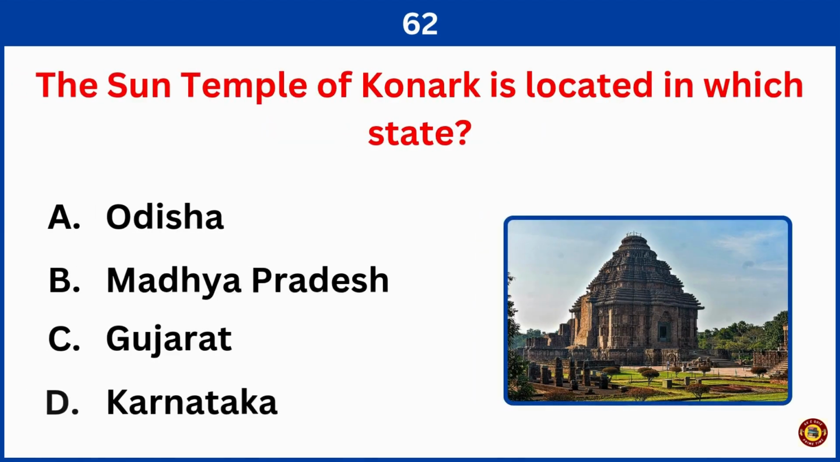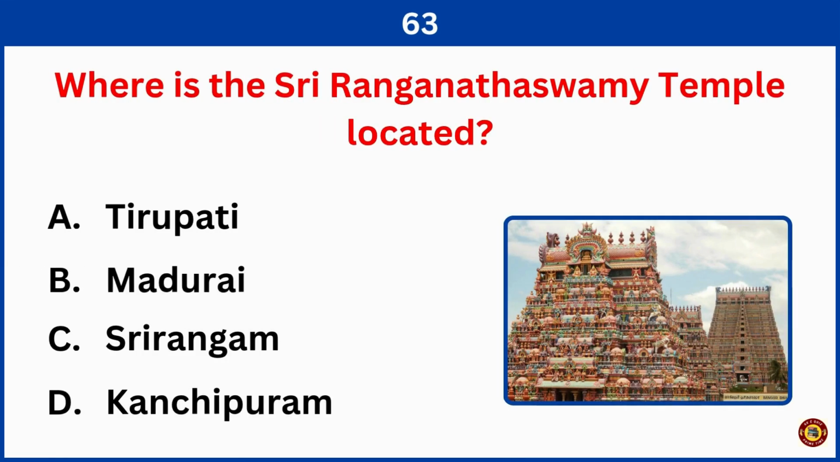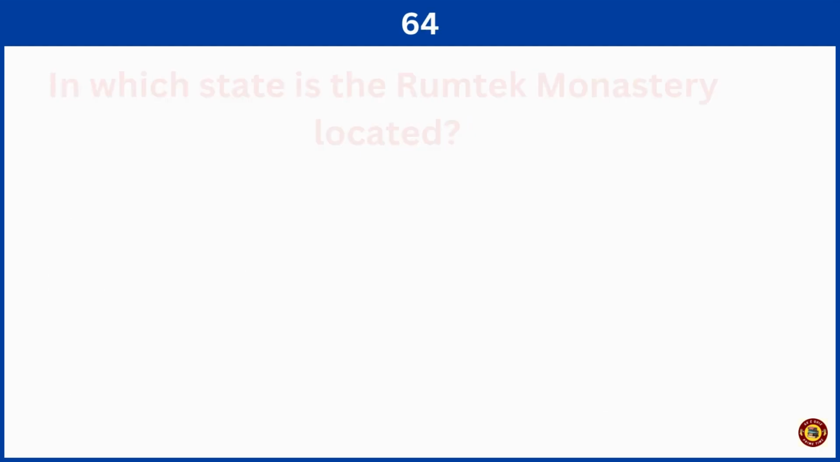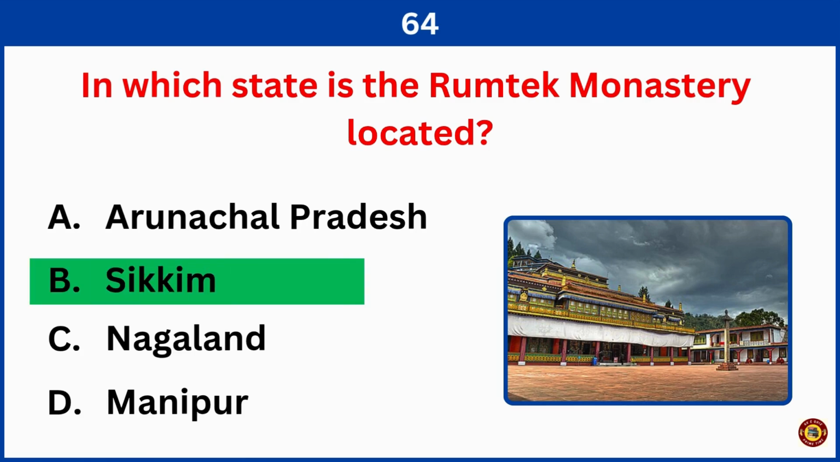The Sun Temple of Konark is located in which state? Right answer is option A, Odisha. Where is the Sri Ranganatha Swami temple located? Correct answer is option C, Sri Rangam, Tamil Nadu. In which state is the Ramtek monastery located? Right answer is option B, Sikkim.